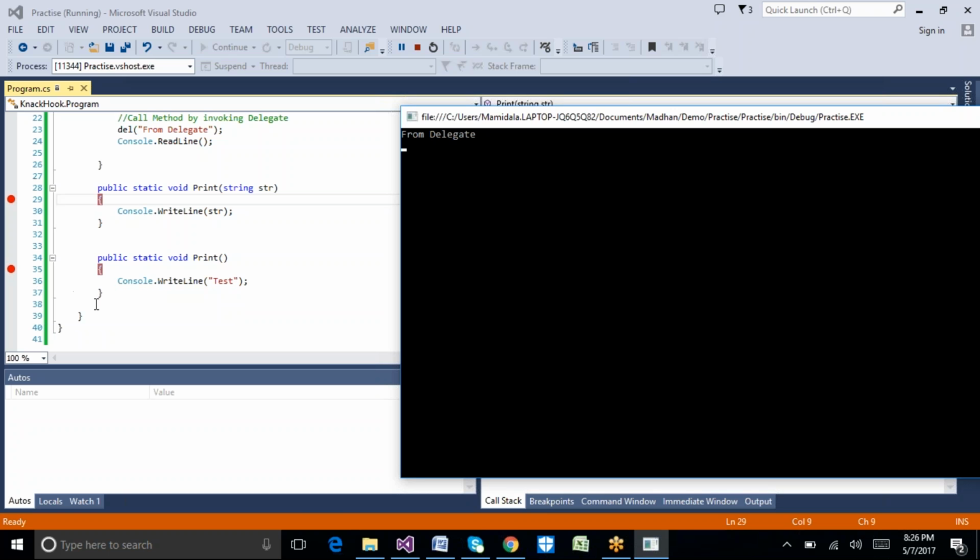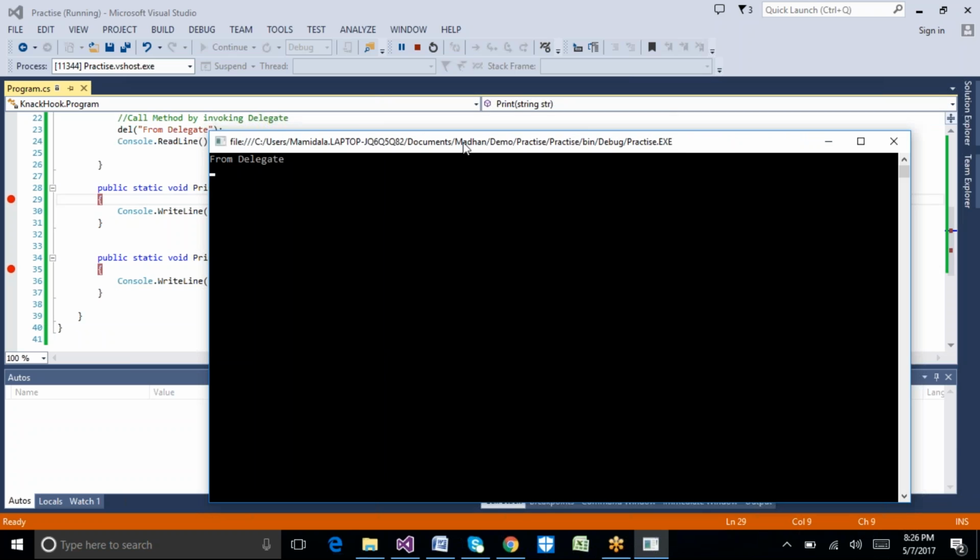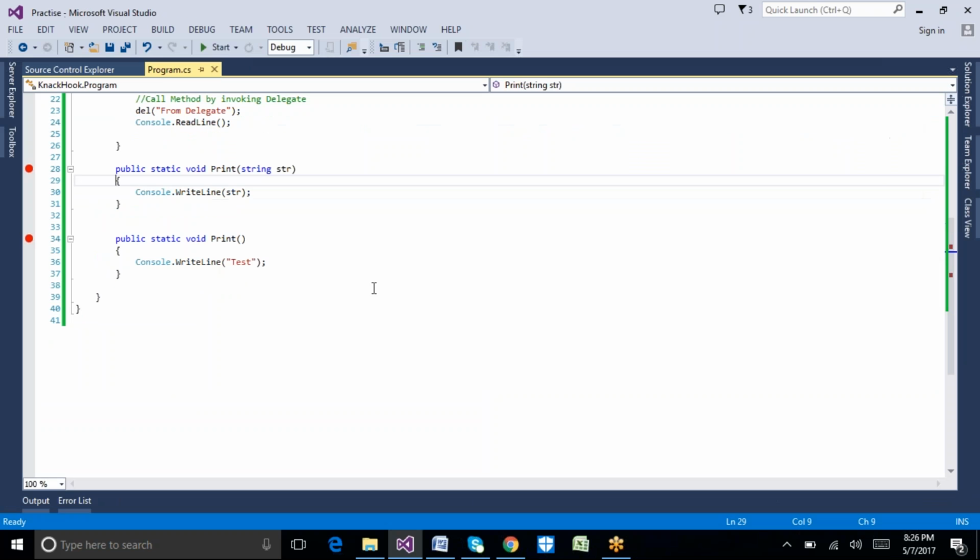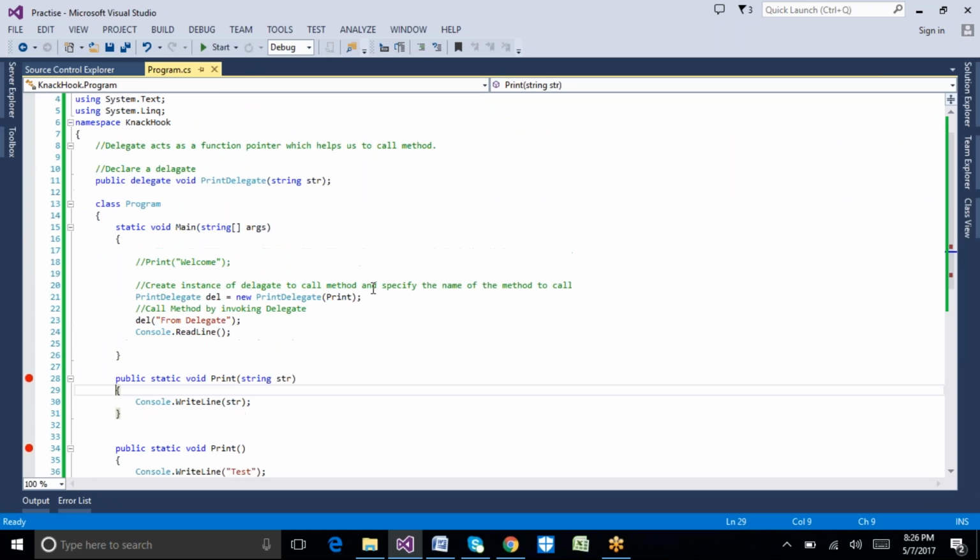No. Did it call this method? No. If it had, we should be able to see two outputs here: one is from delegate and the other is the test. But it hasn't called this particular method. Why?